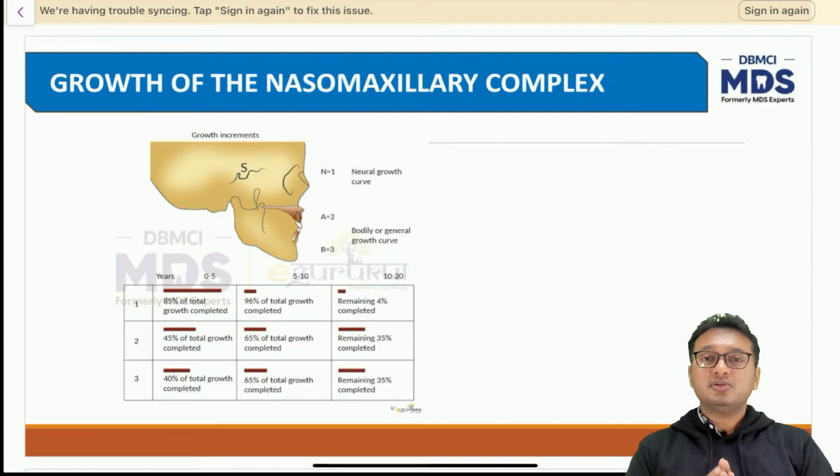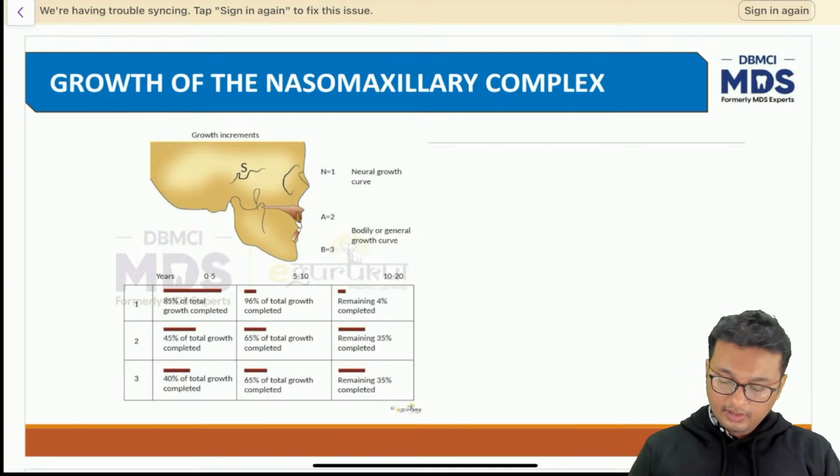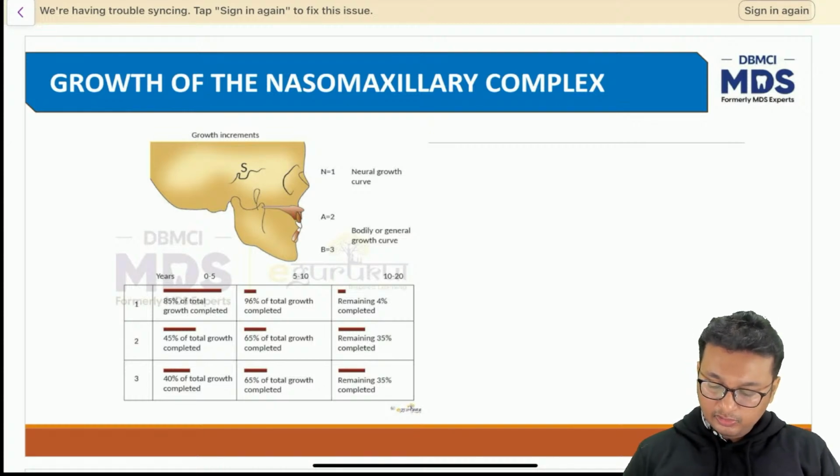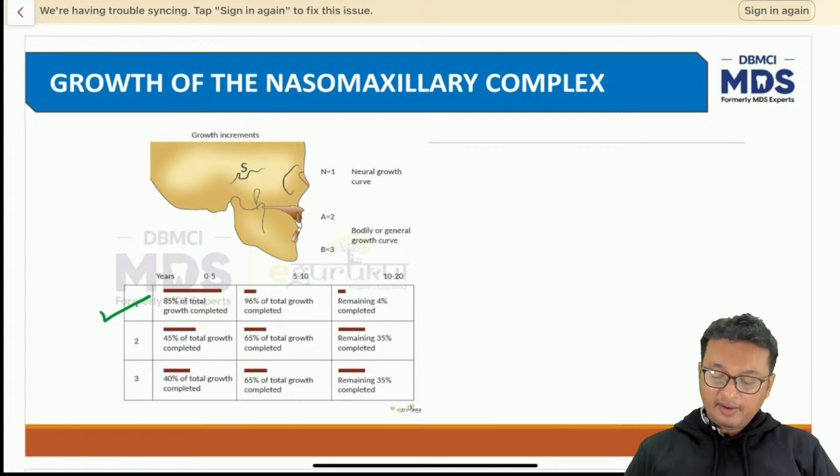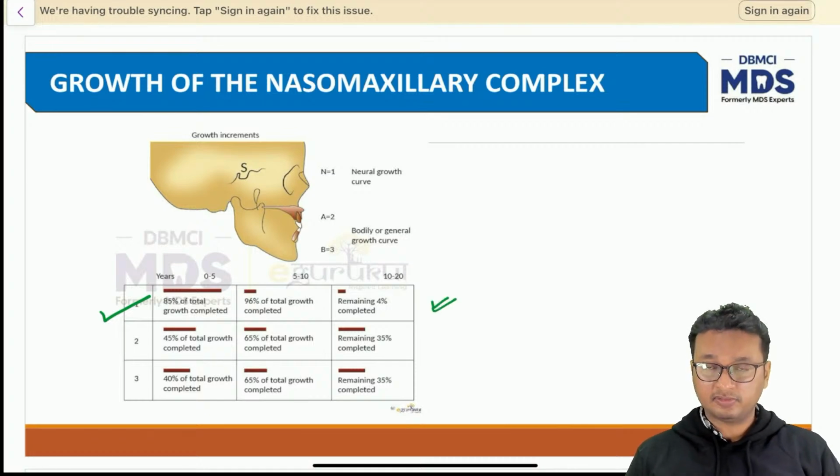Now, in order for the maxilla to catch up with the growth of the cranial vault, there is tension adapted growth at the sutures. By the time the child is 0 to 5 years, 85% of total growth is completed. By 5 to 10 years, 96% of growth is completed. And by the time the child reaches 20 years, the remaining 4% growth of the cranial vault is completed, and that of the nasomaxillary complex is also completed.